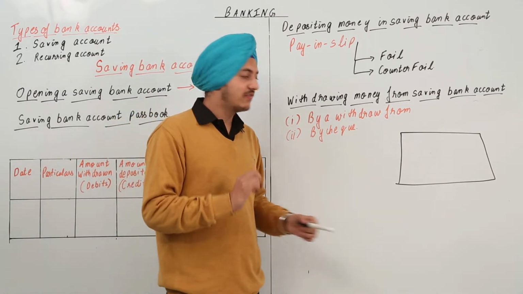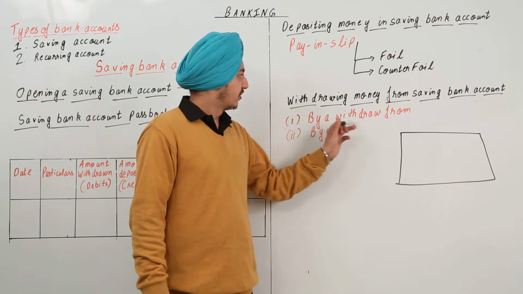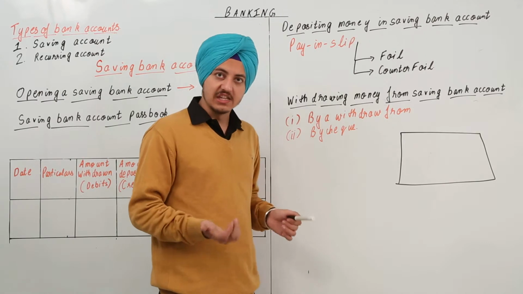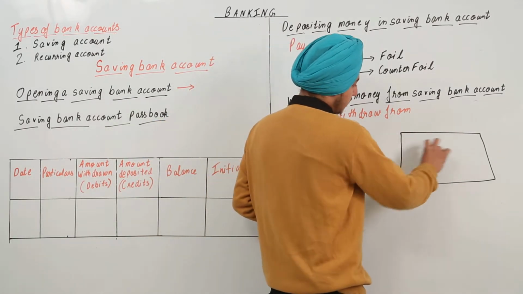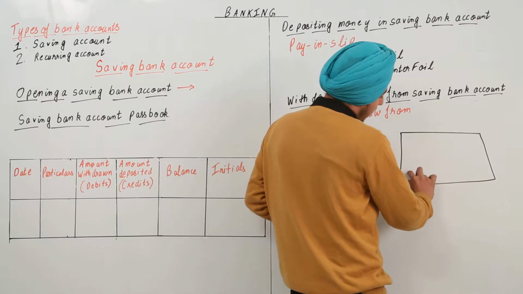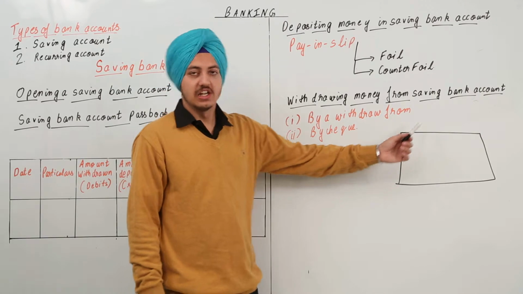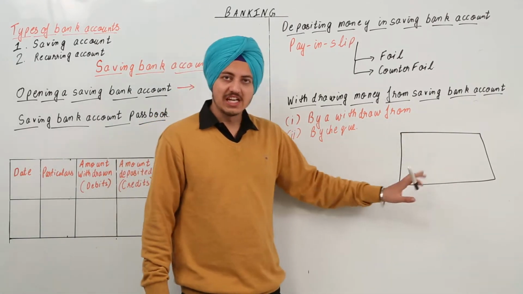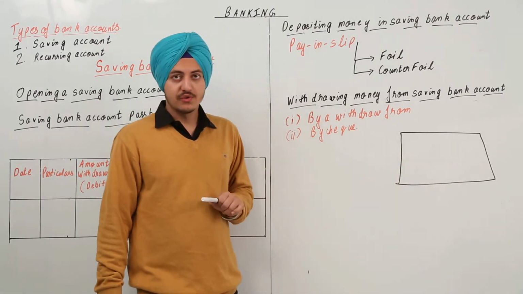That person should have signed at the bottom, and then only by the withdrawal form the money can be withdrawn. Okay, now what all is there in this form? There is how much money has to be paid in words, then in numbers, and then the saving account number, and then the signatures, obviously the date and the name of the bank too. So all these things are there on a withdrawal form, right?